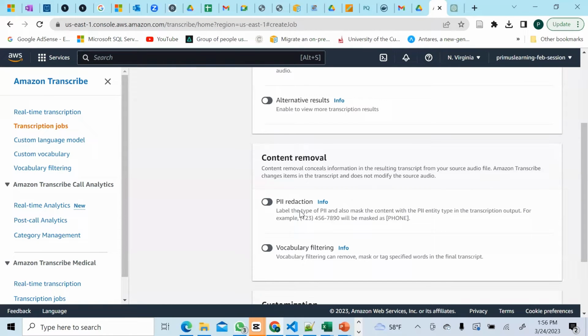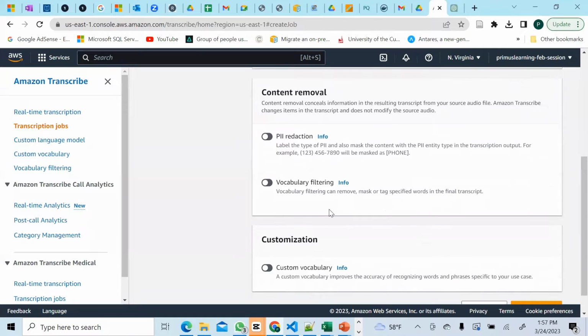And then PII redaction. PII means personally identifiable information, such as addresses, any mention of phones, any mention of names, any mention of social security numbers. You see, you want to redact, to cover, to remove all of that, and it will remove those ones.